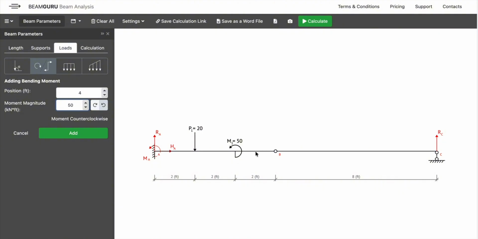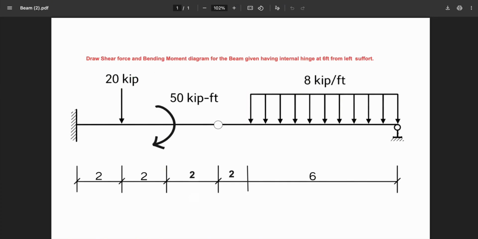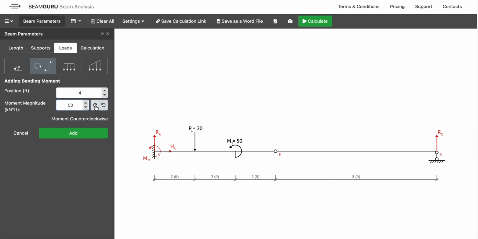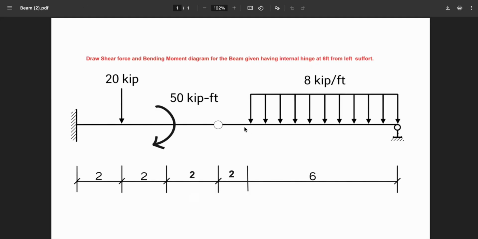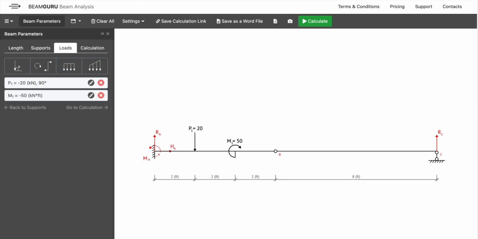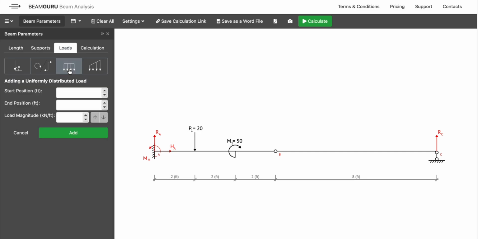And which direction? This is anti-clockwise, but we have clockwise direction over here. So let's see clockwise direction. Let's add it. Now what's the next load that we need to provide? That's 8 kip per feet. That is UDL, uniformly distributed load, which is starting from point 8 all the way to the right end. This is the load, uniformly distributed load.